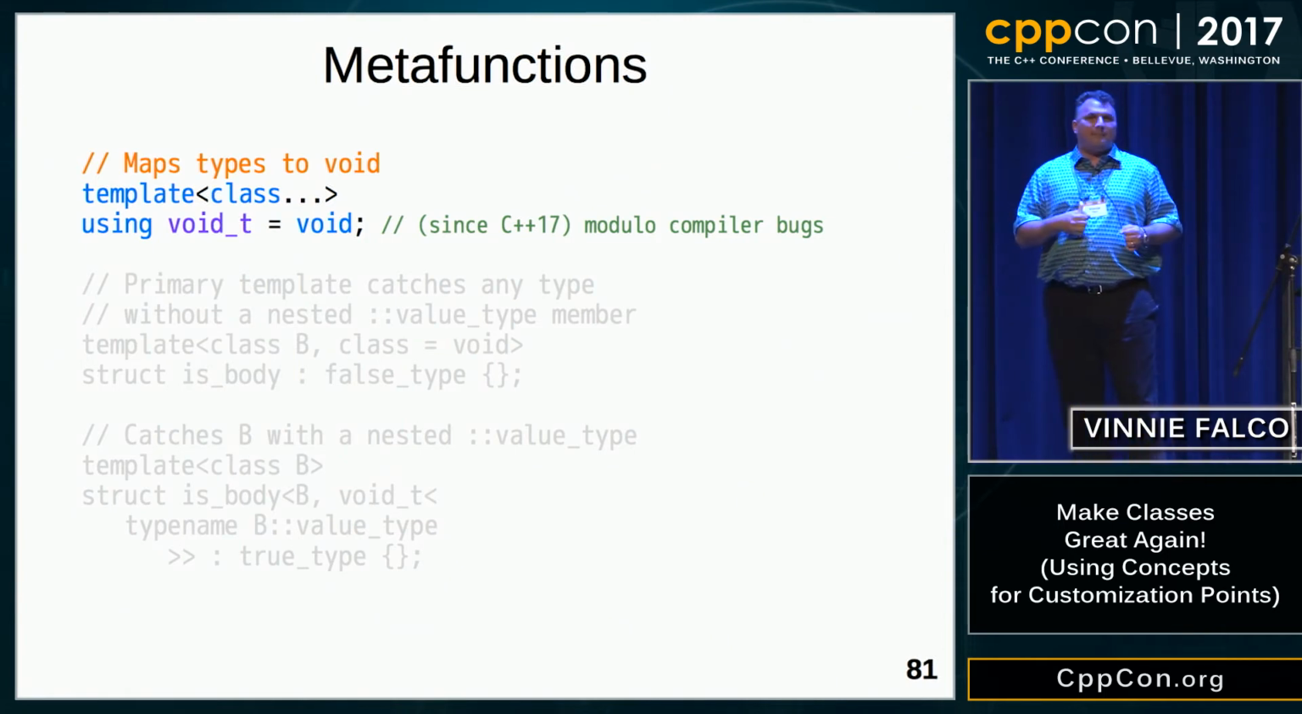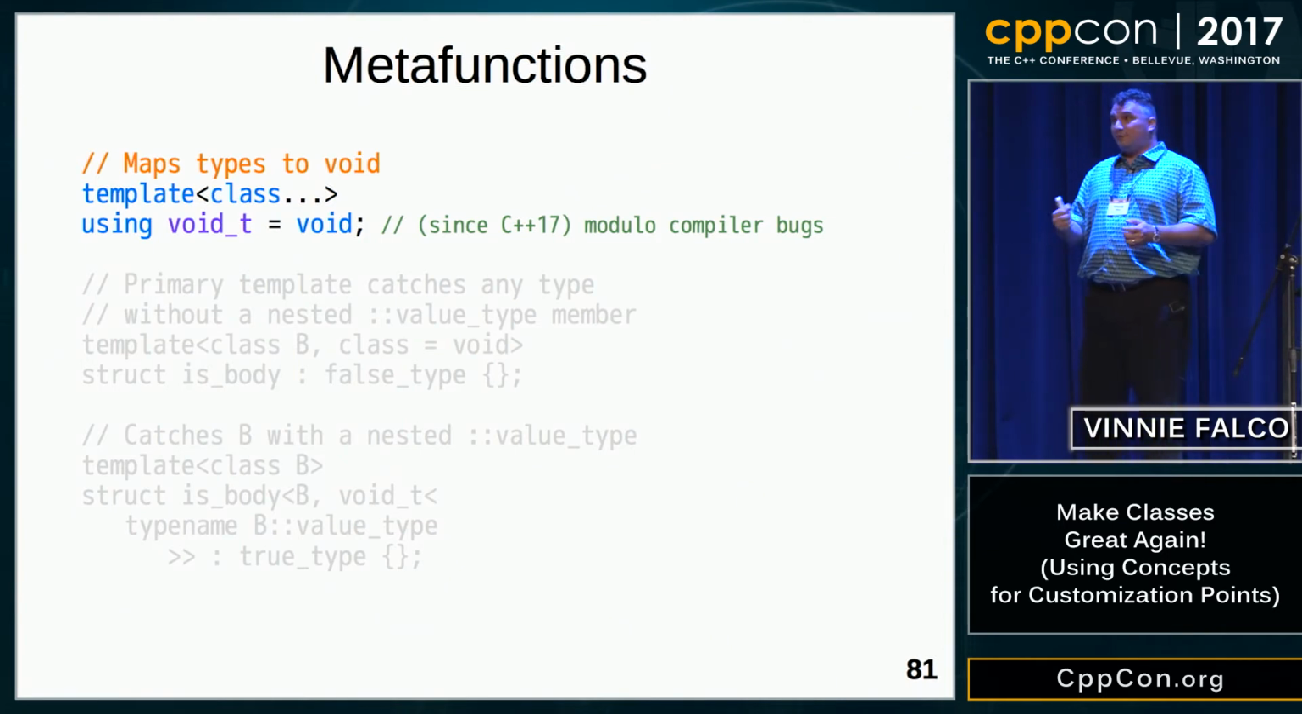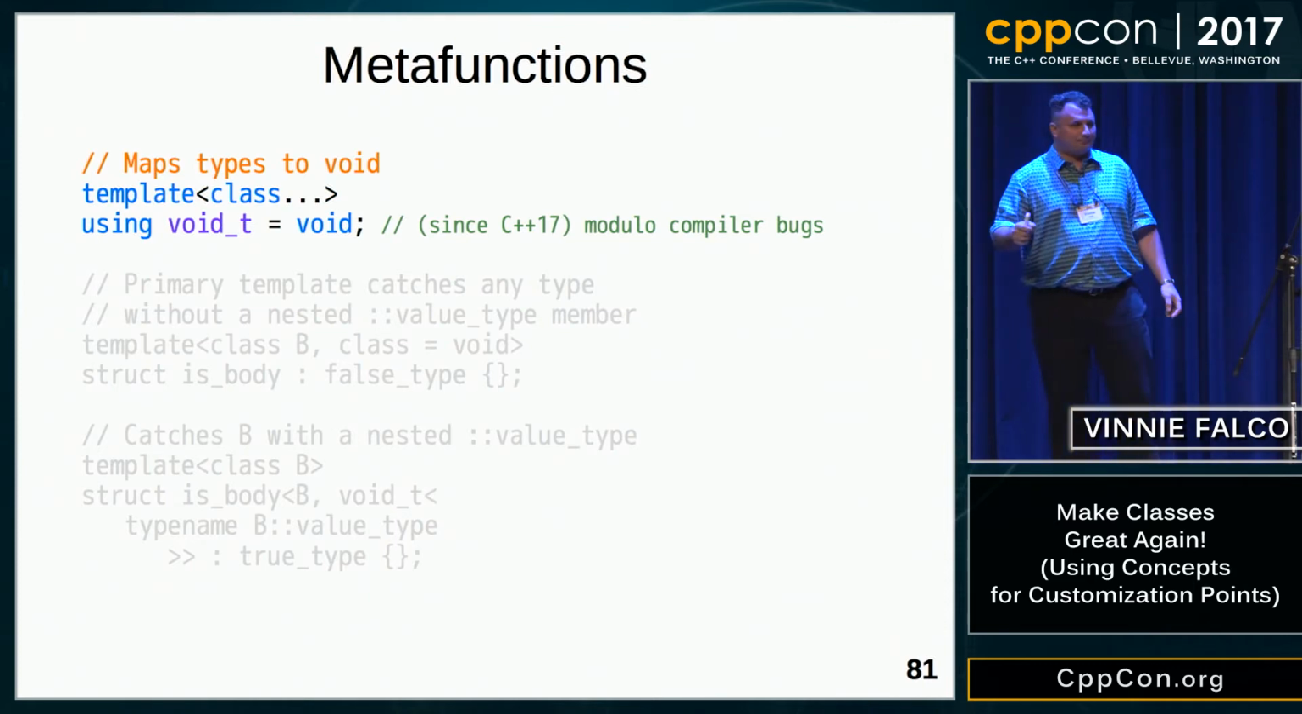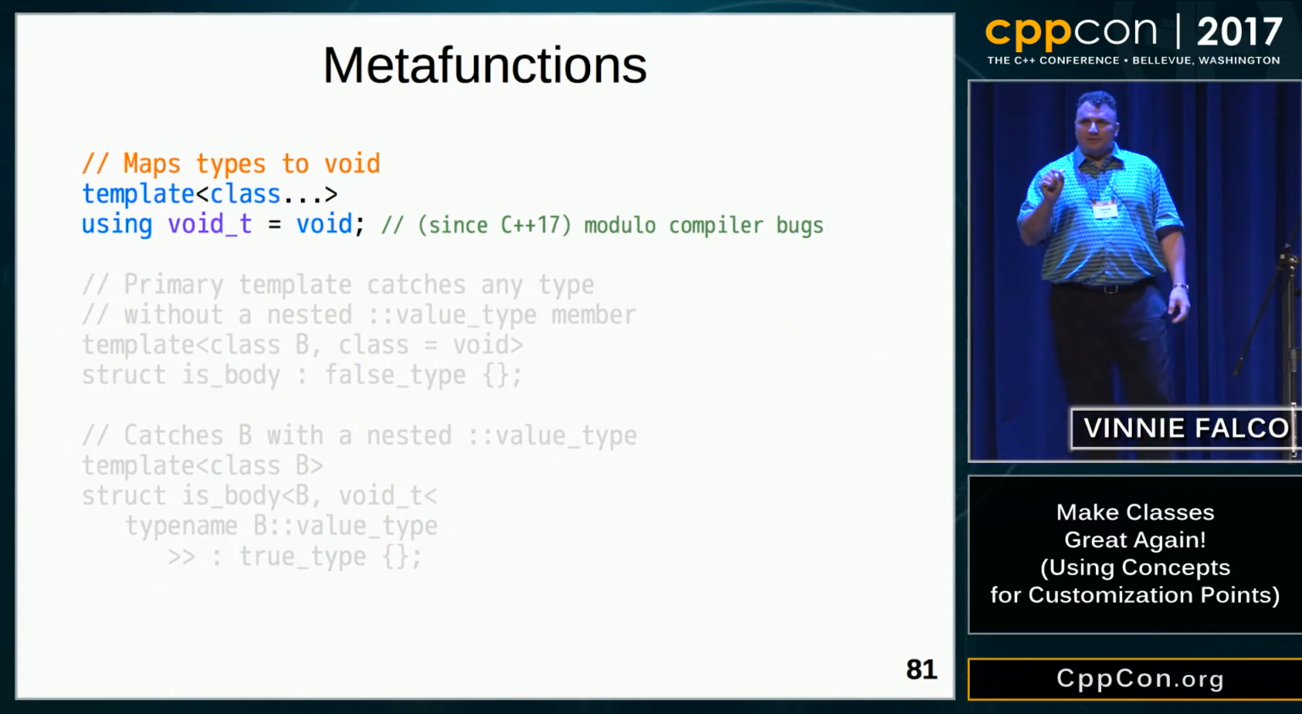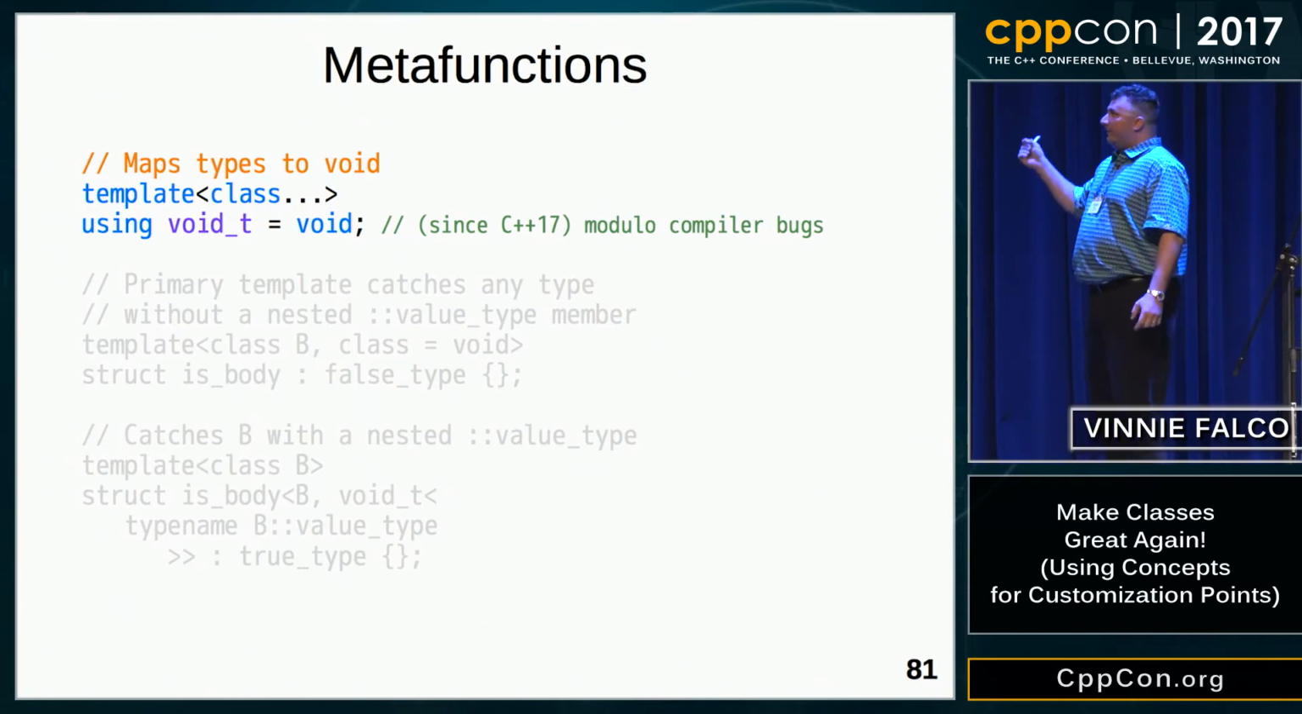void_t maps a series of 0 or more types to void. You're probably thinking, what use is that? But trust me, it's going to come in handy. If you don't have access to C++17, you can just copy the implementation. It's that simple. It's just those 2 lines.